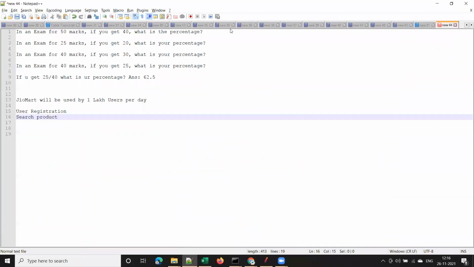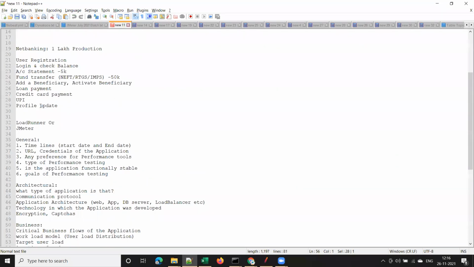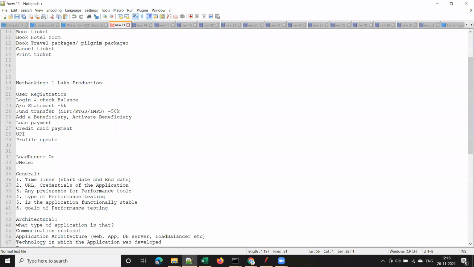So these are the critical business flows for any e-commerce application. We discussed that previously, right? I have given you a gist of that. First of all, we'll register for the site.